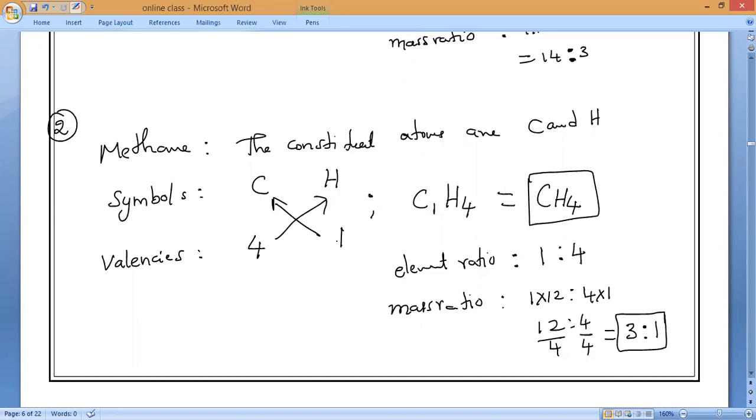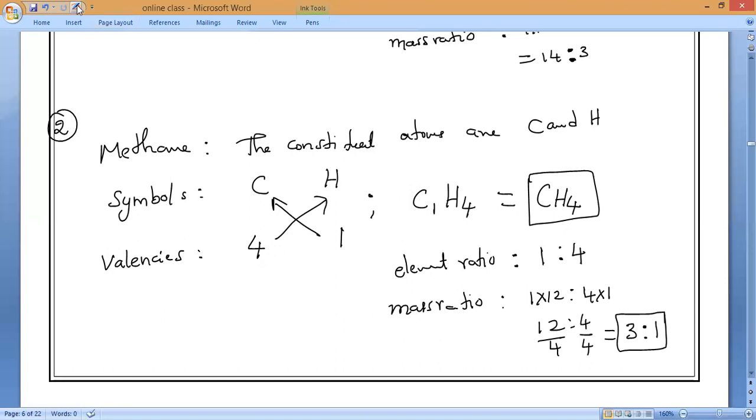Okay. So now we'll go to the next concept. This is the most important concept in our entire life, whether you are in the chemistry field or anywhere else. That is the measurement of atomic mass as well as molecular mass. We all need to know this measurement of atomic mass and molecular mass.